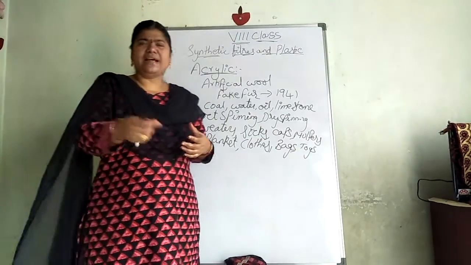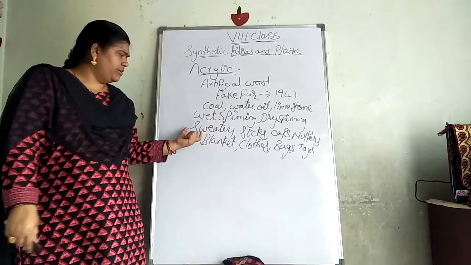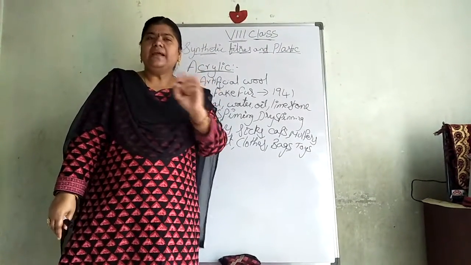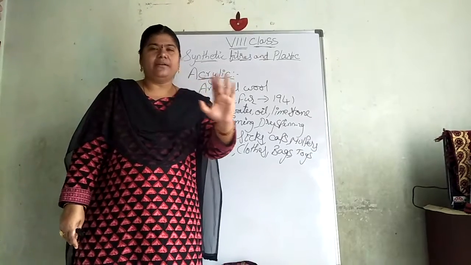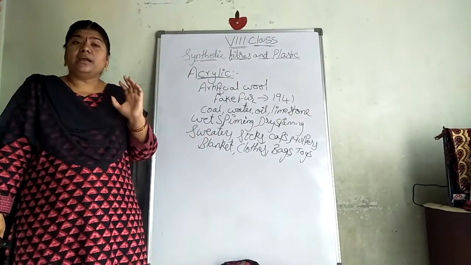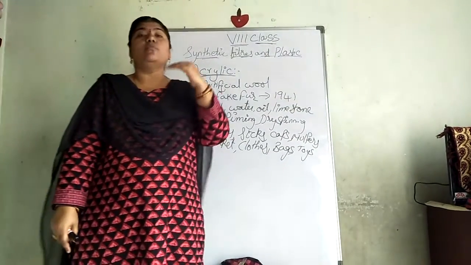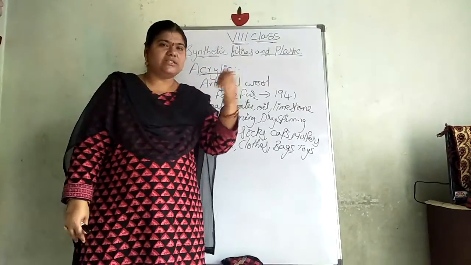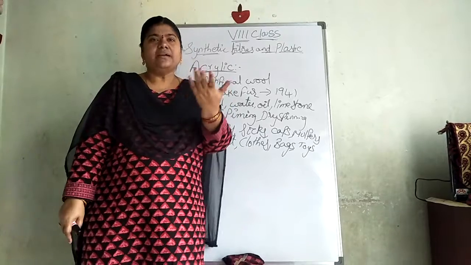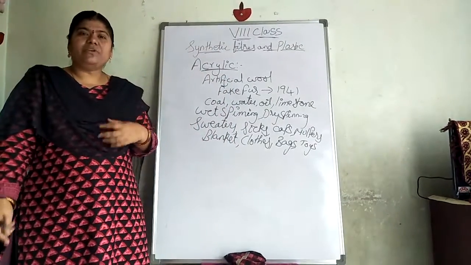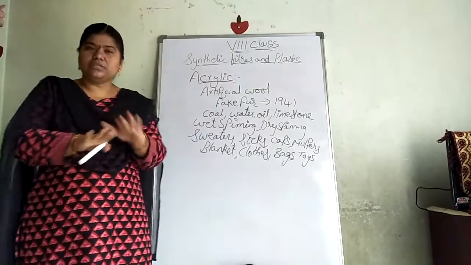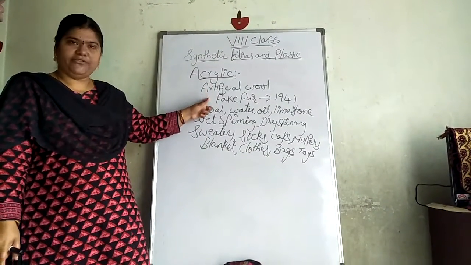Whatever we are purchasing, imagine if you are going for the original sweater which is made with wool, it never comes for 500 or 800 or 600. It goes around 2000 or more than 2000. But in the market when we go and purchase sweaters, we get them for 500, 300, 600. We will think, oh, we are wearing woolen sweaters. No, it is not the original wool. It is fake fur.